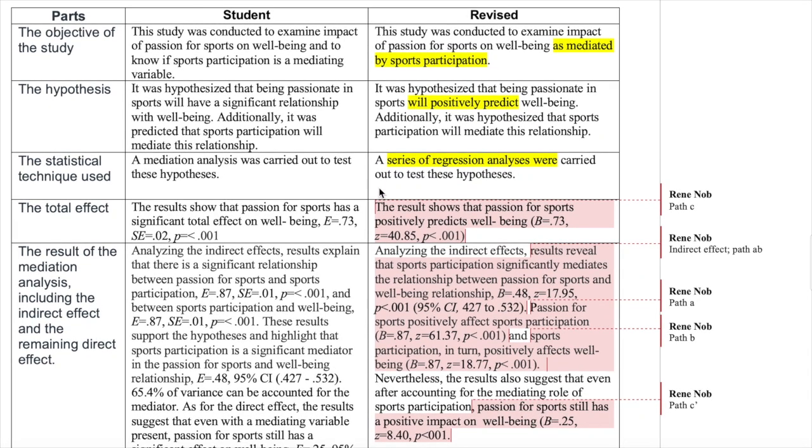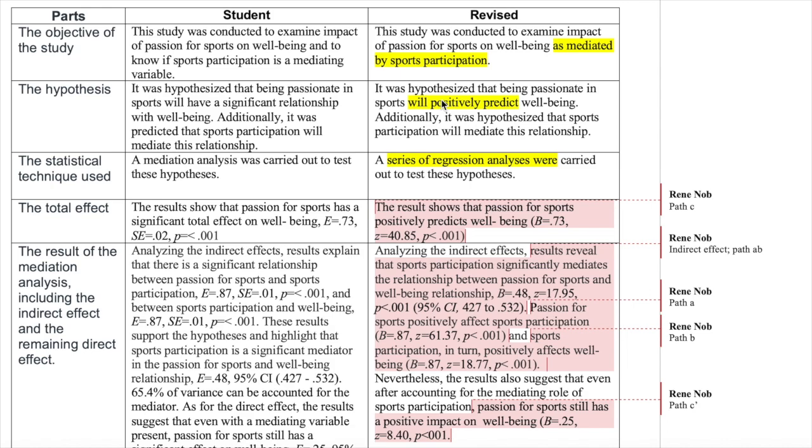For the hypothesis, the student said, "It was hypothesized that being passionate in sports will have a significant relationship with well-being. Additionally, it was predicted that sports participation will mediate this relationship." The only improvement I made is I specified this part wherein the student said that passion for sports is significantly related to well-being, by specifying the direction.